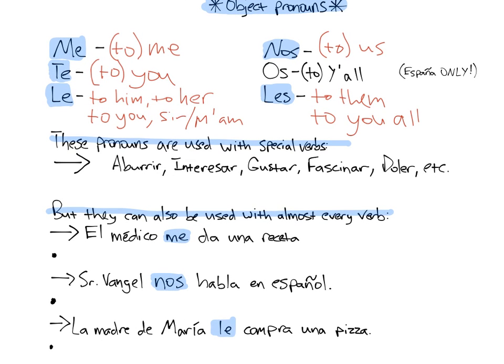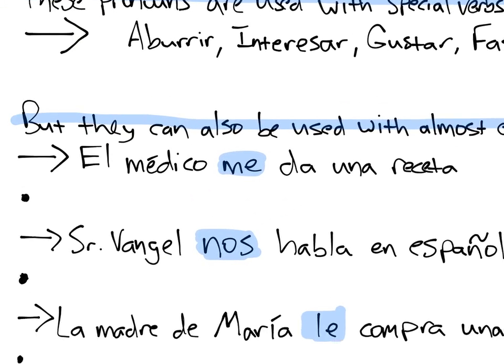The pronouns are used with the special verbs aburrir, to bore, me aburre, te aburre, interesar, te interesa, me interesa, me interesan, le interesa, nos interesa, you get it. Gustar, me gusta, nos gusta, fascinar is another one, to fascinate, me fascina, it fascinates me. Doler, to hurt, me duele, le duele, etc. Okay? But they can also be used with almost every verb. You just have to be careful how you use them.